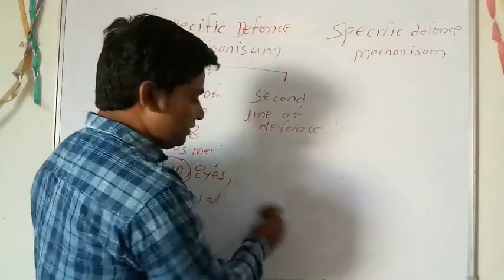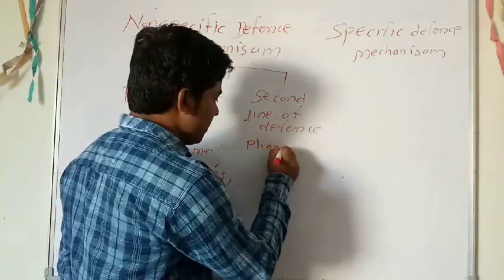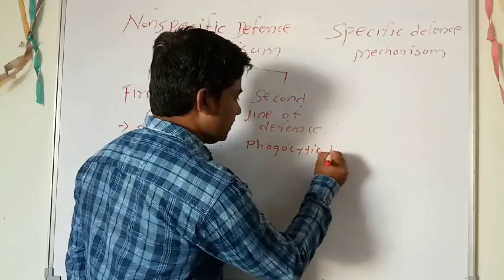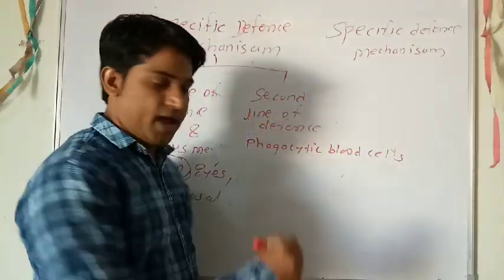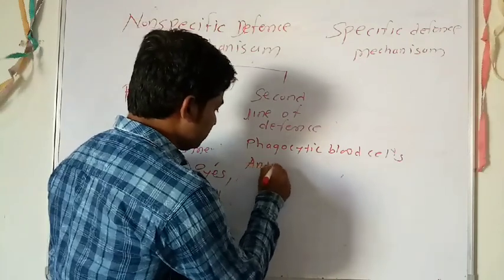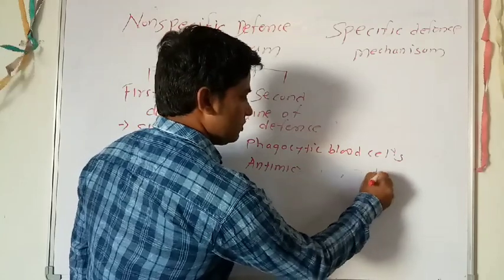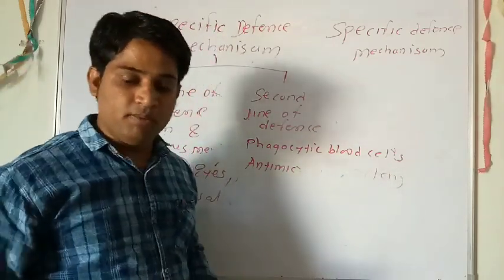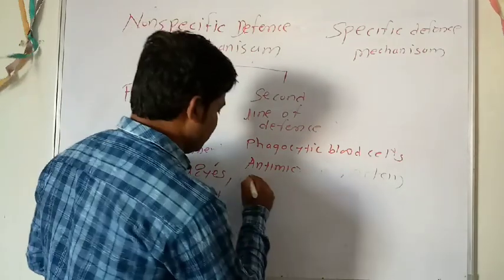The second line of defense includes phagocytic blood cells, antimicrobial proteins, and third, the inflammatory response.